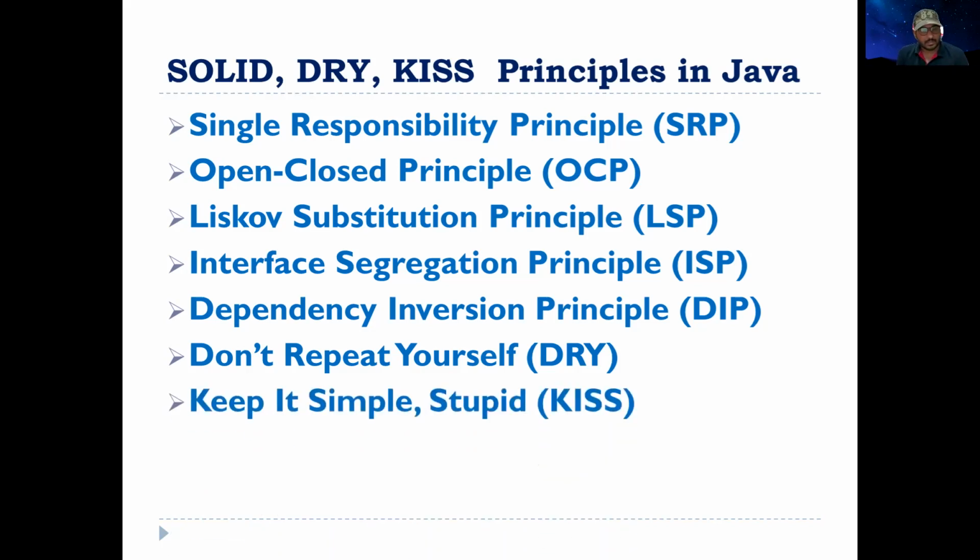And the last principle, the KISS principle: Keep It Simple, Stupid, which means you need to keep your code simple. For example, if you define a constant in multiple classes, whenever you want to change your application you need to change all those classes. You should not define it like that. You need to define all the constants in a constant file, so whenever you change the value, it applies to all the classes that use it. Keep it simple, which can also fall under the DRY principle.